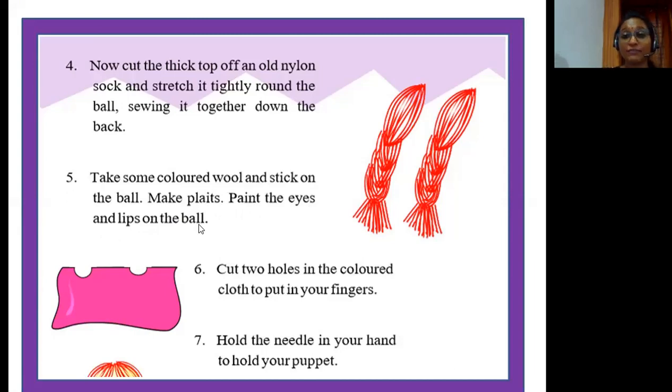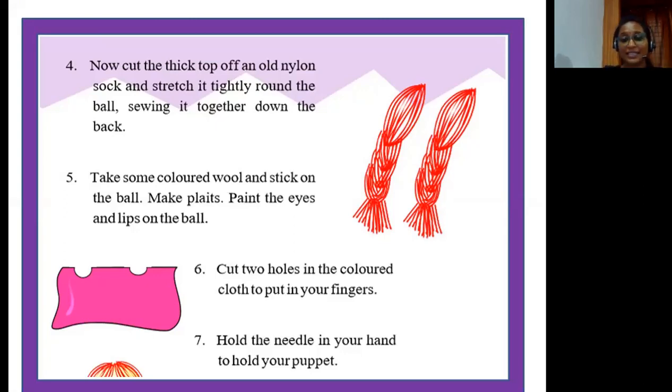So now we will have to make the hair for the puppet. So take some wool and stick it onto the sides. And if you want, you can even make plates as shown here. And then after the hair is done, you can paint the eyes and lips on the ball. Okay? Now step 6 is cut 2 holes in the colored cloth to put in your finger. Now take a cloth, put 2 holes in it so that you can put your fingers right through it.